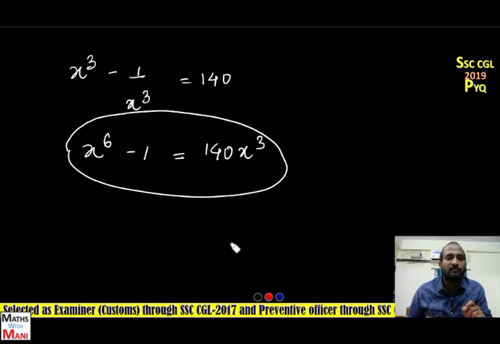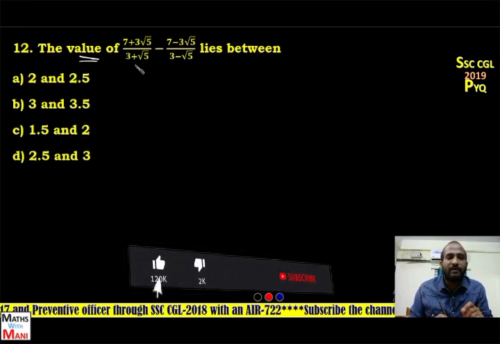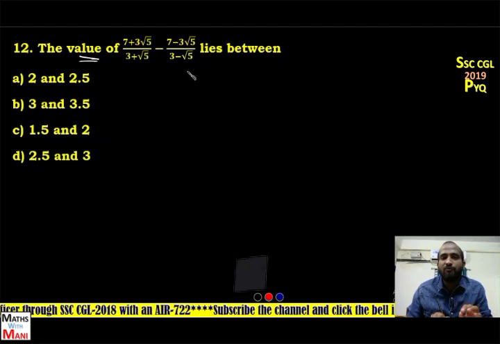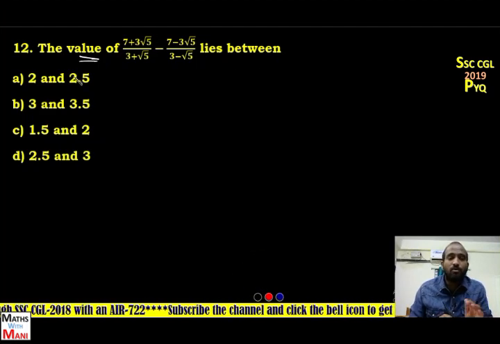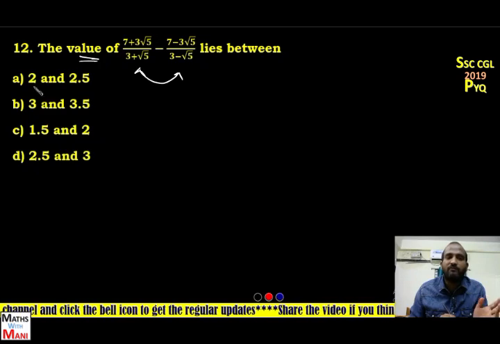See the 12th one. The question is: the value of 7 plus 3 root 5 by 3 plus root 5 minus 7 minus 3 root 5 by 3 minus root 5 lies between. Here the options are 2 and 2.5, 3 and 3.5, 1.5 and 2, and 2.5 and 3. So first you have to find out the simplified value of this problem, and you have to find out whether the value lies between the extremities of the answer.